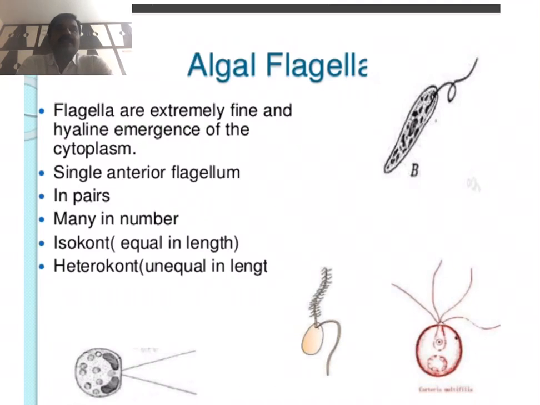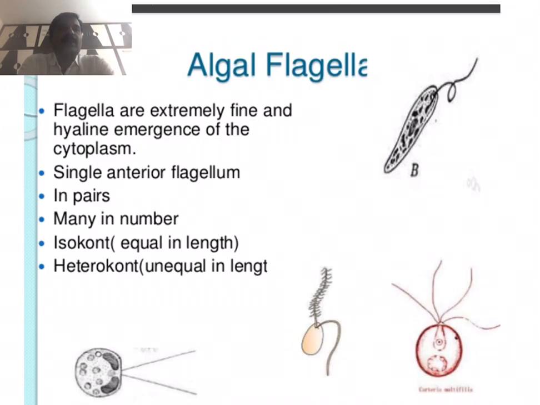For example, isokont means in Chlorophyceae members like Oedogonium and Chara, each motile cell has two flagella of the same type, with the acronematic and also the pantonematic flagella present. This is called isokont. But heterokont flagella we see in Xanthophyceae and Phaeophyceae members.